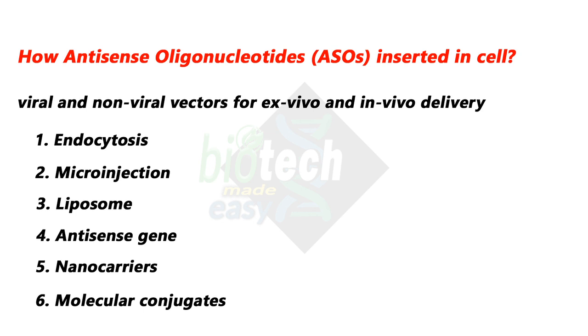There may be many approaches to deliver the ASOs to the cells, in vivo or in vitro, such as microinjection, endocytosis, liposomes, antisense gene, which we just talked about, then nanocarriers and molecular conjugates. These two, nanocarriers and molecular conjugates, are the preferred techniques these days, and lots of work is going on in these two techniques.